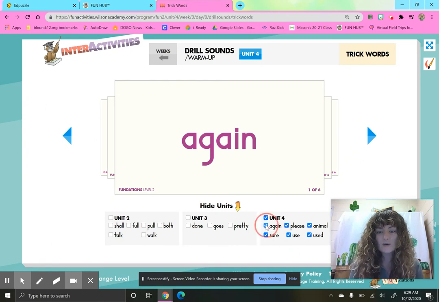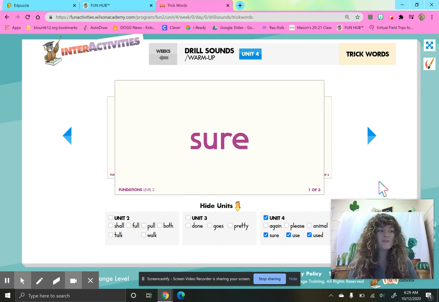All right, so we are going to start with our first trick word. And this is the trick word sure. What's the trick word? Sure. Now remember, trick words are words that we just have to know. So sure, it sounds like there's an sh at the end, but is there an sh? No. So this is one of those words that we just have to know. Sure.